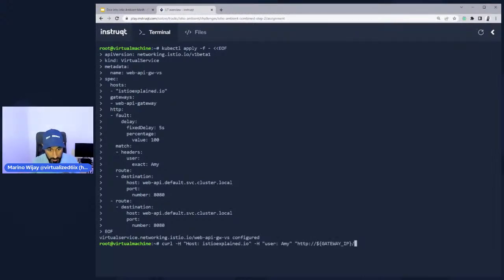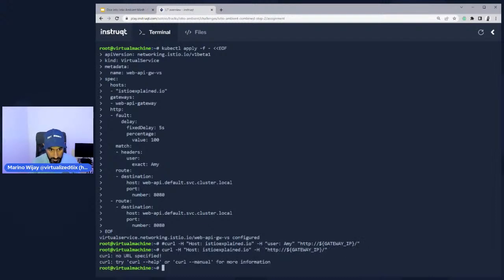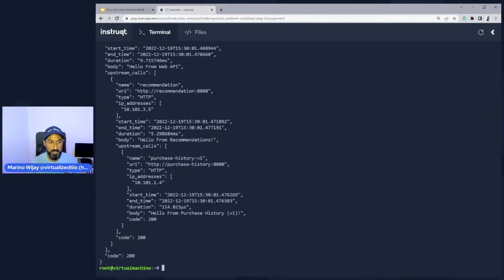So the moment I implement this, if I run a regular curl command, this is with Amy right now, but if I go home, do a pound, home, remove the pound, and then remove the user Amy. Oh, and remove the -h as well. We don't need the -h. You see how it successfully goes through just like that, super quickly.